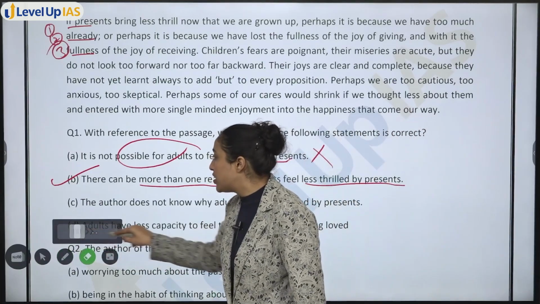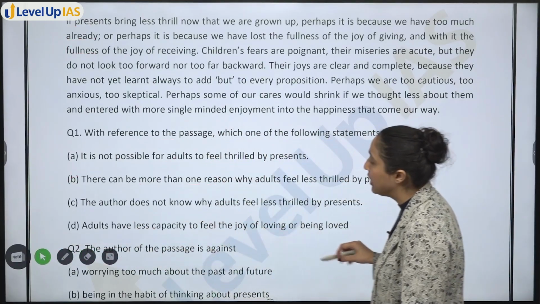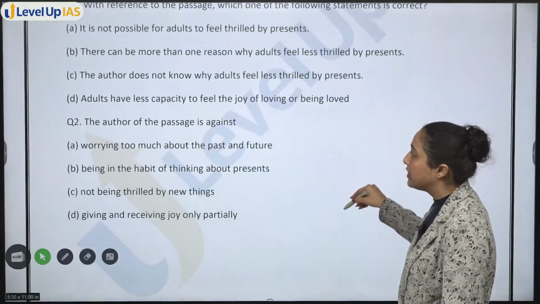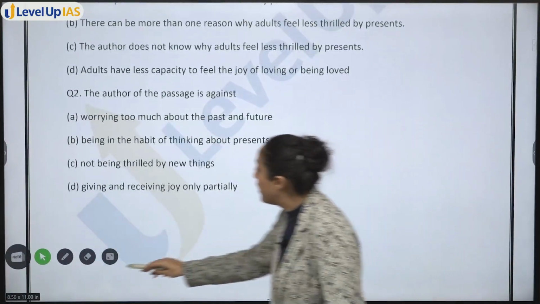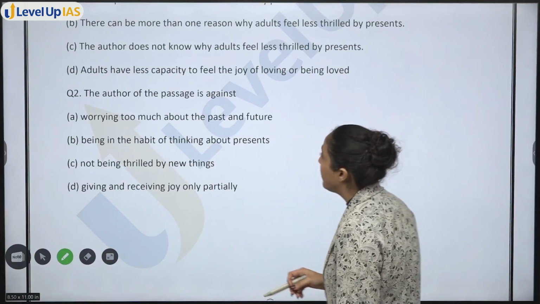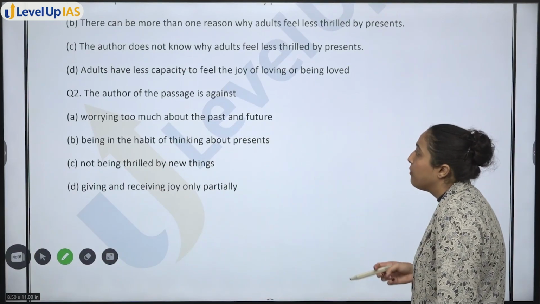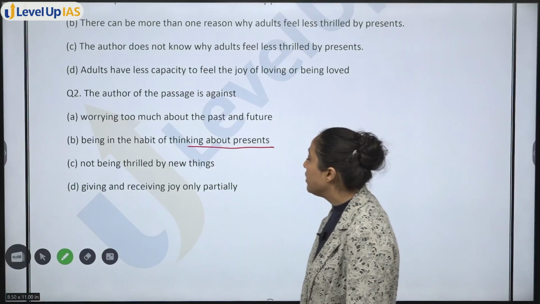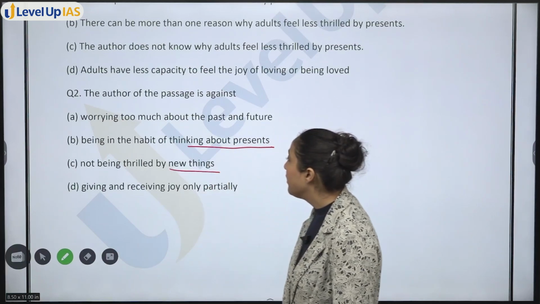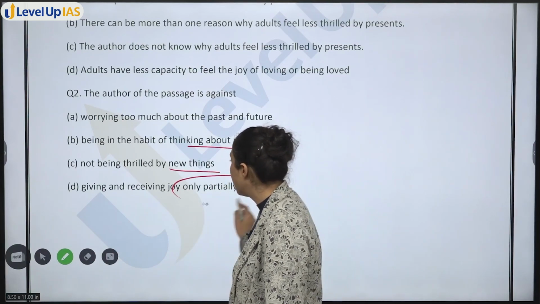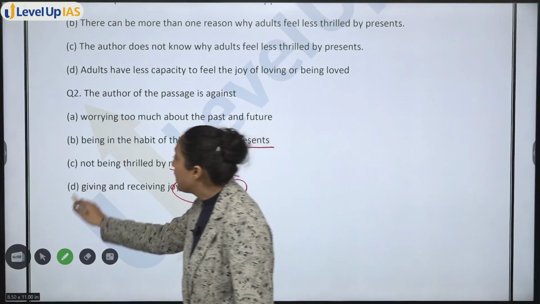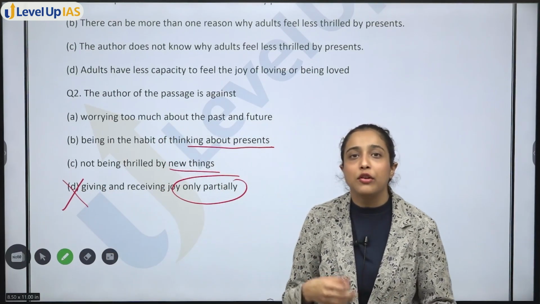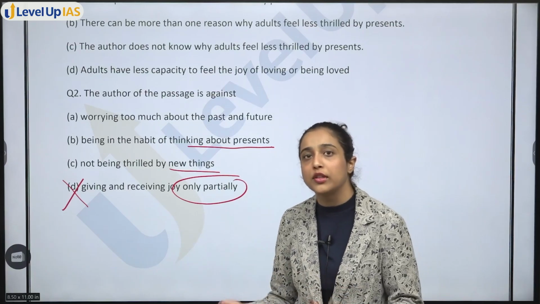So this question you could have done very, very easily. It is not a tough question to understand. Next is, author of the passage is against worrying too much about past and future, being in the habit of thinking about presents, not being thrilled by new things, giving and receiving joy only partially. This is wrong. Author is anyway saying fullness is not there. We do not have the feeling of fullness of giving and fullness of receiving.